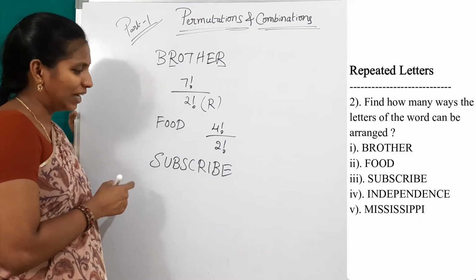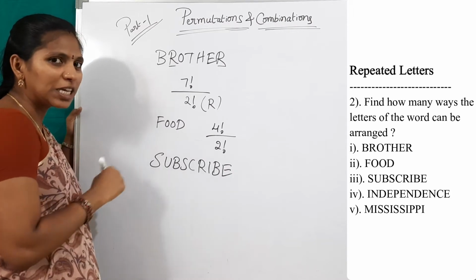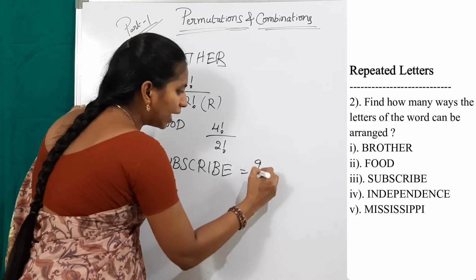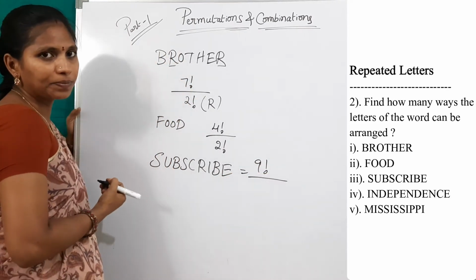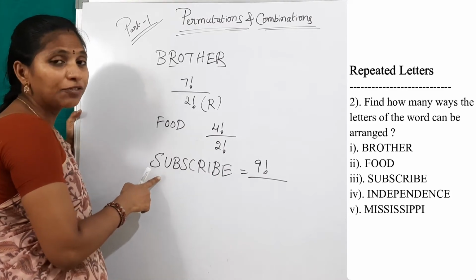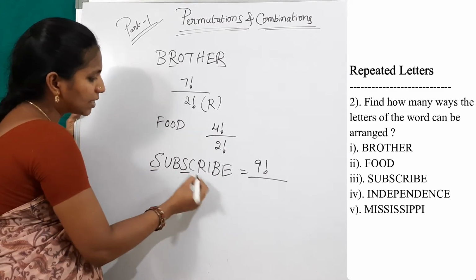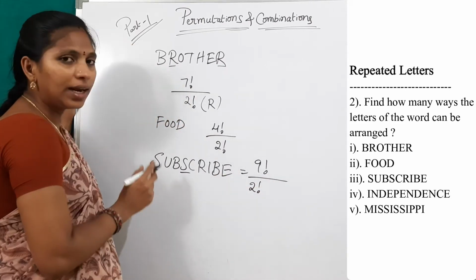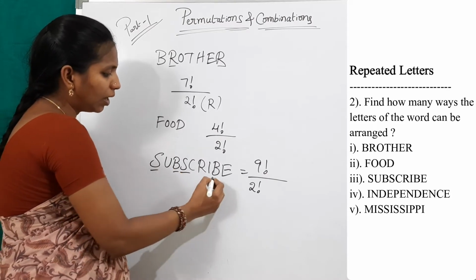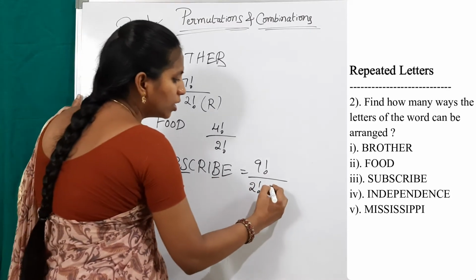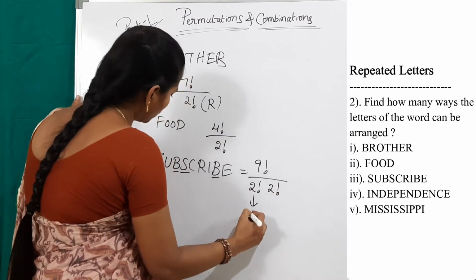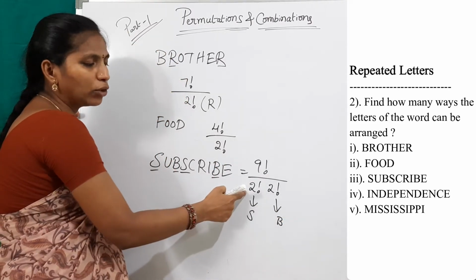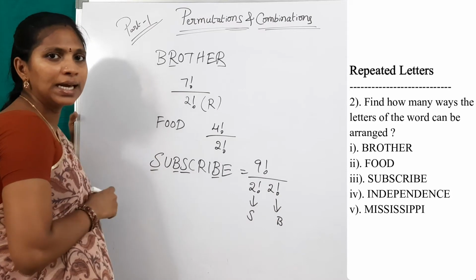See here, the word subscribe. How many letters are present here? 1, 2, 3, 4, 5, 6, 7, 8, 9. So, directly write 9 factorial at the numerator. Now, check for repeated letters. Here S is repeated. How many times? 2 times. So, directly write 2 factorial at the denominator. And another letter is also repeated, that is B. B and B. How many times repeated? 2 times. So, again 2 factorial. This 2 factorial is for S and this 2 factorial is for B. 9 factorial by 2 factorial into 2 factorial is the result.